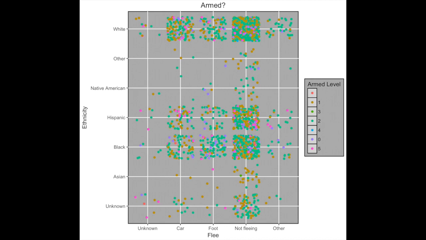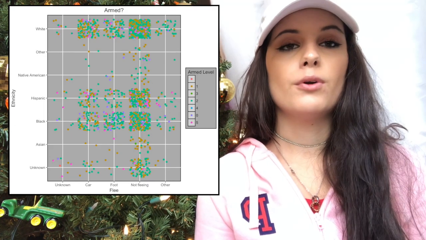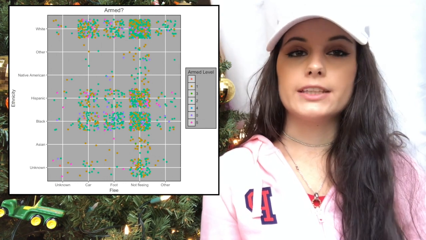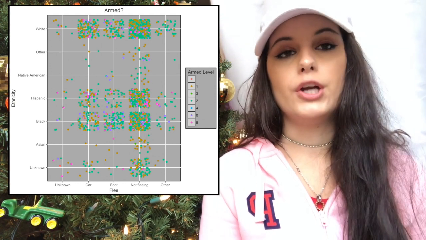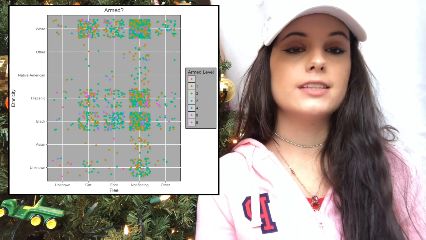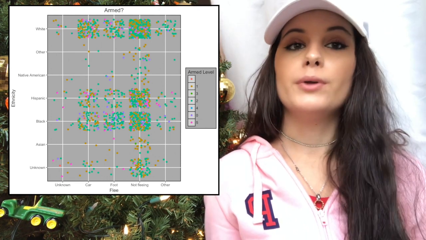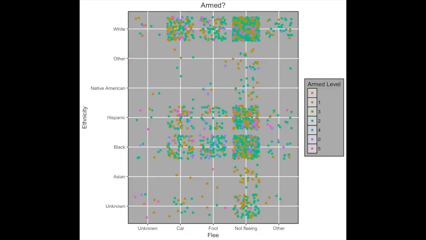This could be a legitimate reason in the court of law why they were shot. The shade purple signifies that they were unarmed when they were fatally shot by police. But as you can see by looking at the graph, most of the suspects that were unarmed ended up trying to flee in some way, whether that be on car or on foot, which is probably also why they were shot by police.